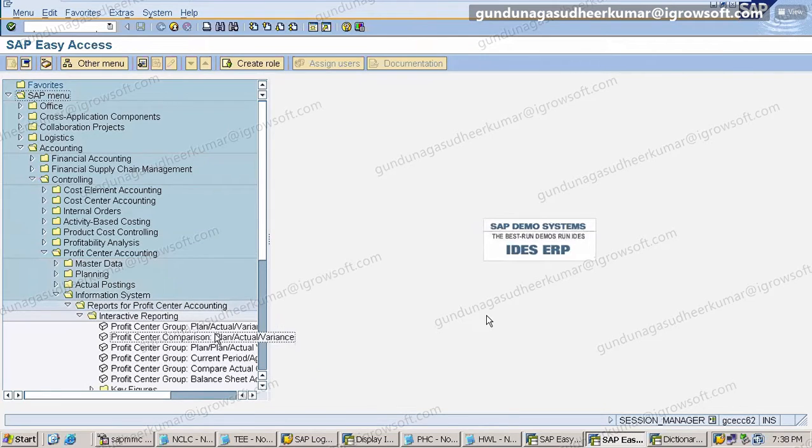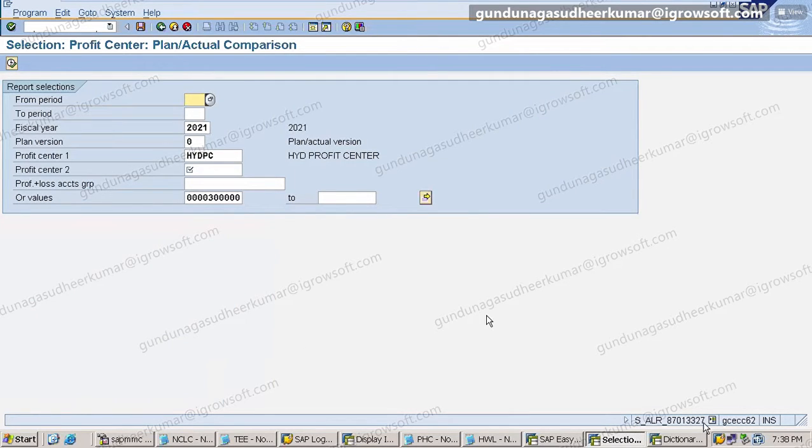You see plan versus actual profit center group, the profit center comparison. The same report you will get here, so you can compare one profit center to another profit center.